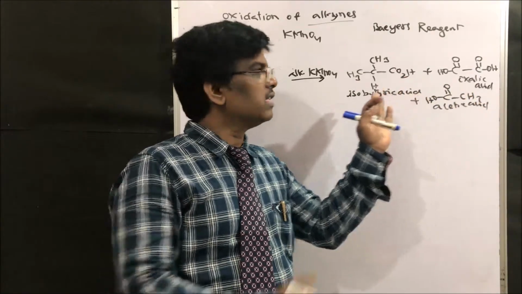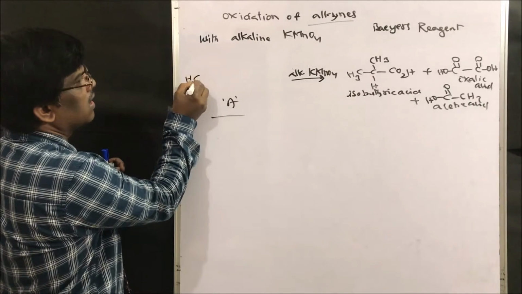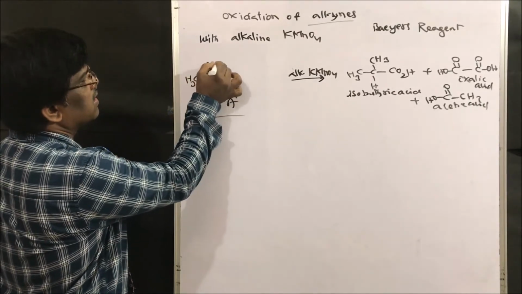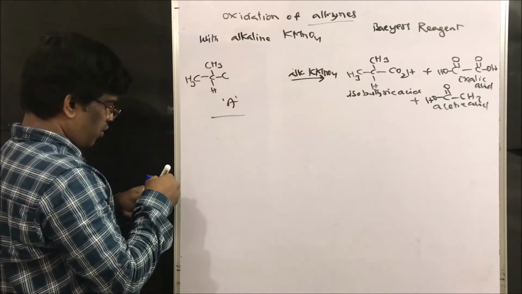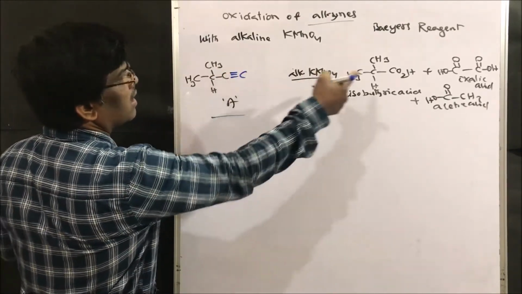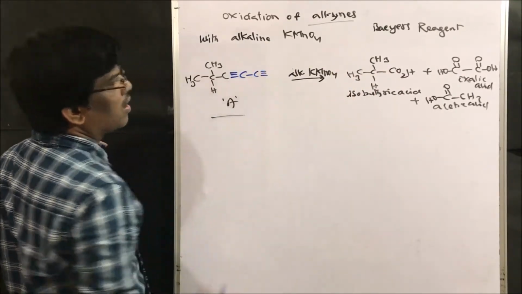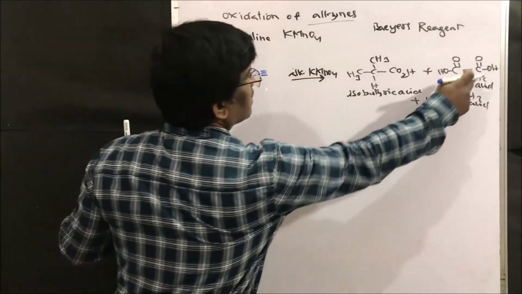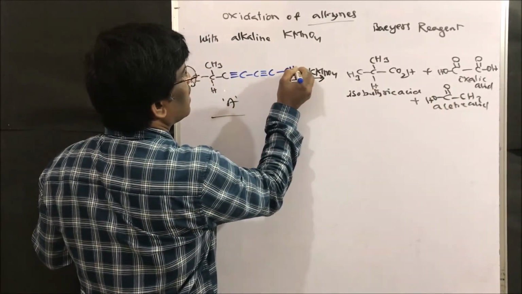What you have to do? Just add them. So CH3 is here, right? Hydrogen is here. I am going to put a triple bond here, C, that is oxalic acid, C, triple bond. Yes. So this side I am going to get CH3.